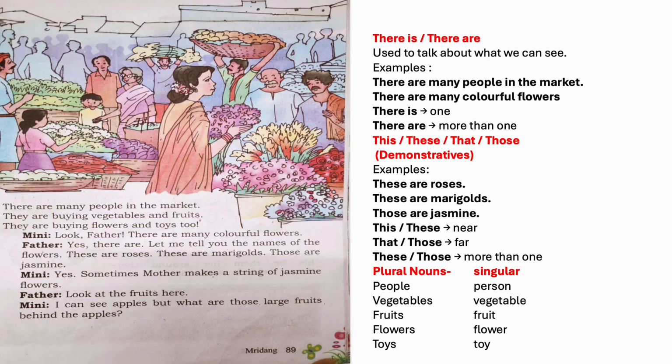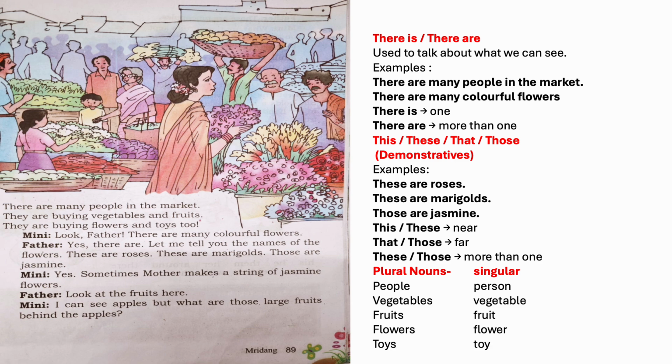So buying is an action word. It is a verb. The word is buying. It tells us the action is happening now. So this is called present continuous tense. Vegetables and fruits are plural nouns.